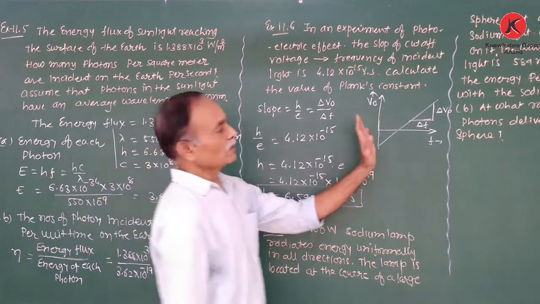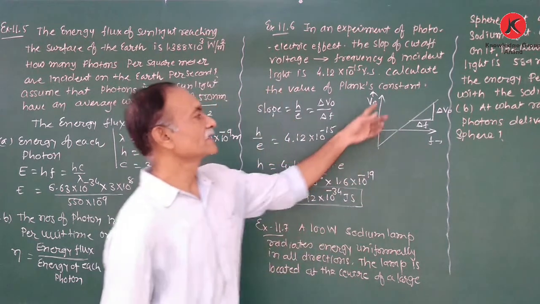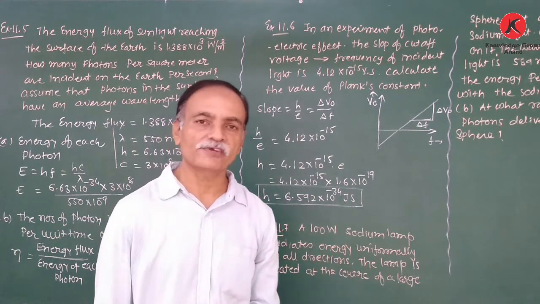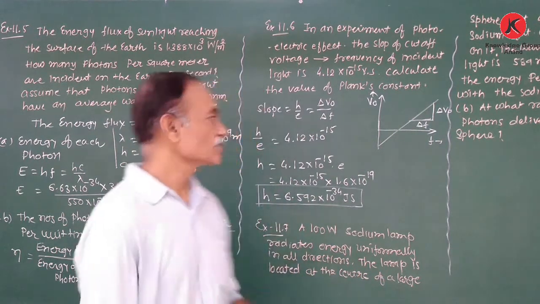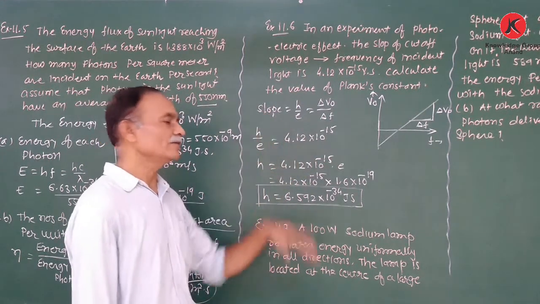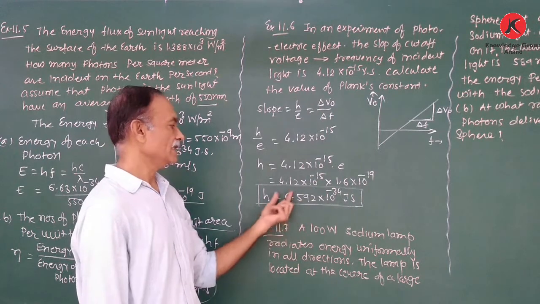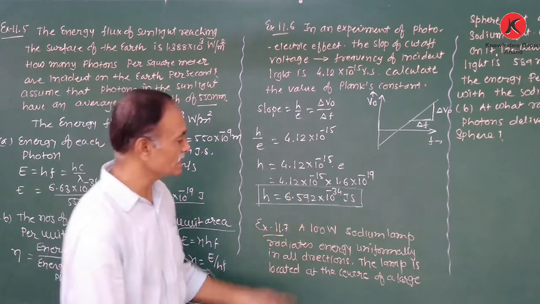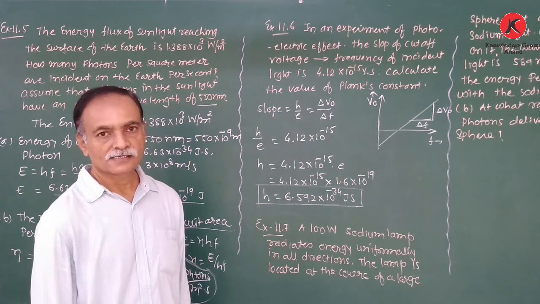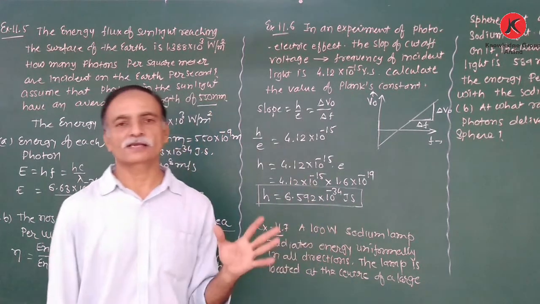Again, our concept must be clear about the graph of the stopping potential versus frequency. The graph is this shape, the slope is this. Already we know that the slope of the graph of V0 versus F is h upon e. So h upon e is equal to slope. This value is given, and we require the value of Planck's constant h. Therefore, h is equal to slope into e. Right? Therefore, we obtain the value of Planck's constant as 6.592 into 10 raised to minus 34 joule second. Generally, most of the students know the value of Planck's constant, but how we calculate it is important.